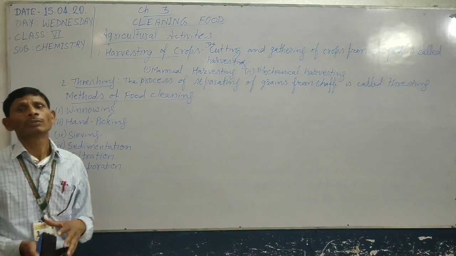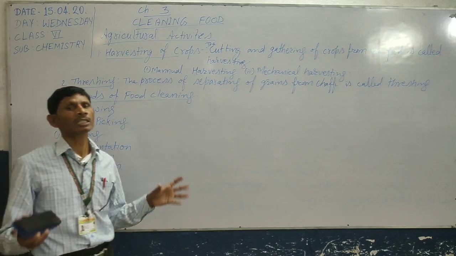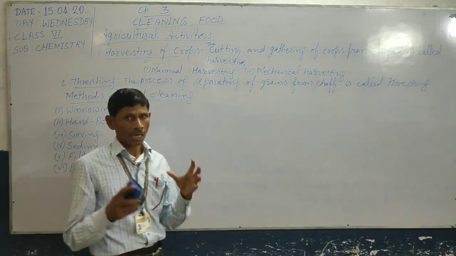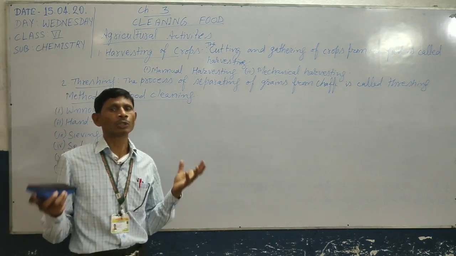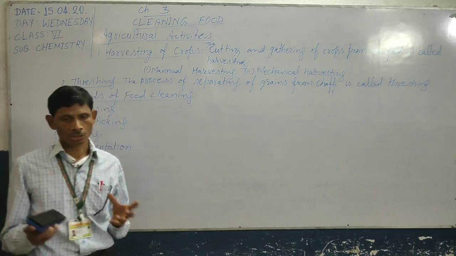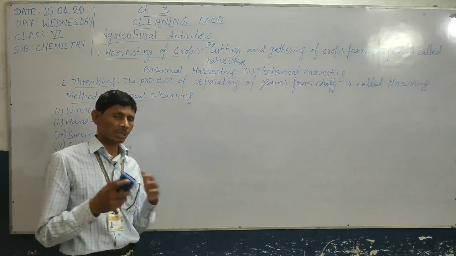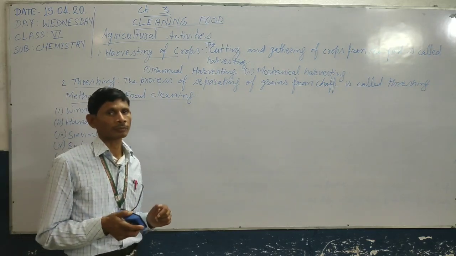From seawater we get salt by the process of evaporation. Seawater is collected in small shallow ponds. After some time we can see that water gets evaporated due to sunlight, and the salt will remain in the ponds. So salt can be separated from seawater by the process of evaporation.